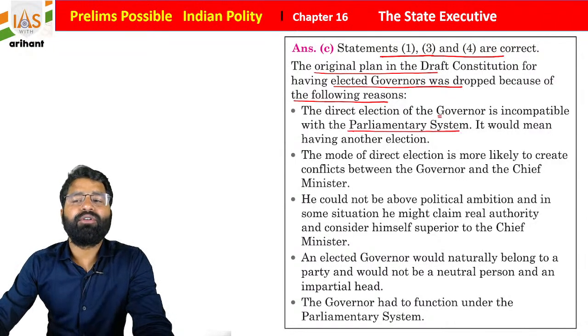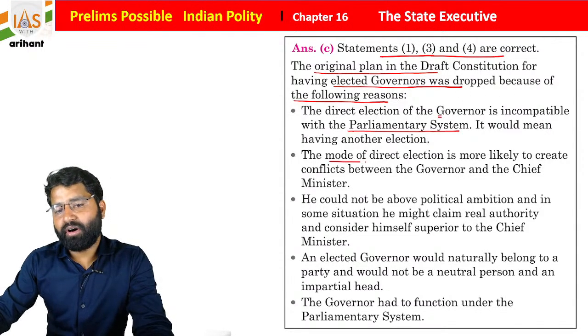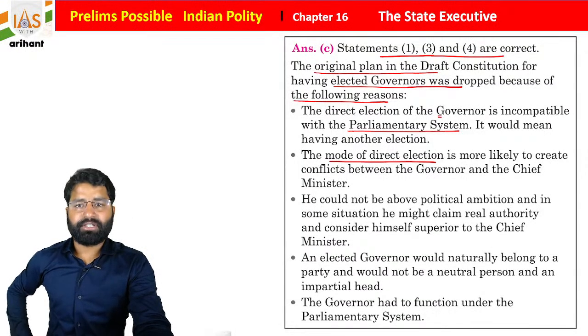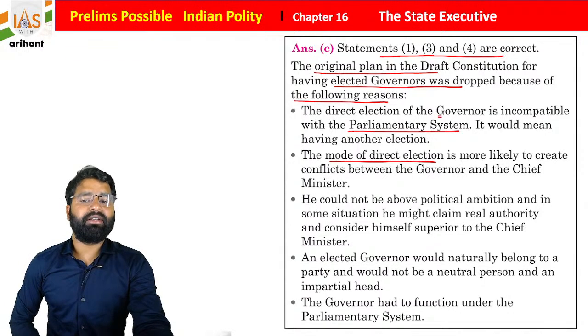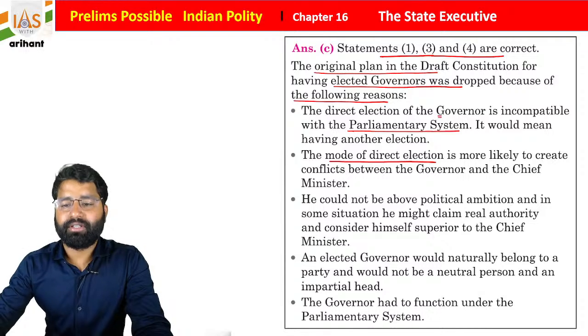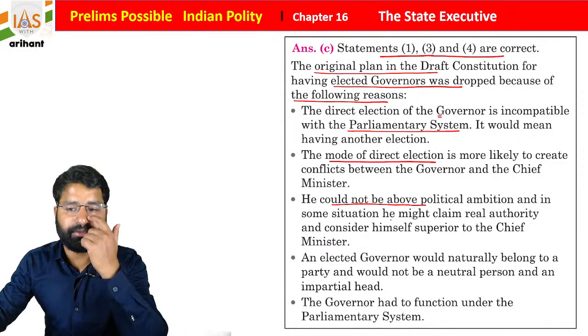It would mean having another election. The mode of direct election is more likely to create conflict between the governor and the chief minister of the state, because if both are going to be elected, then there will be an ambition for superiority. So he could not be above political ambition.